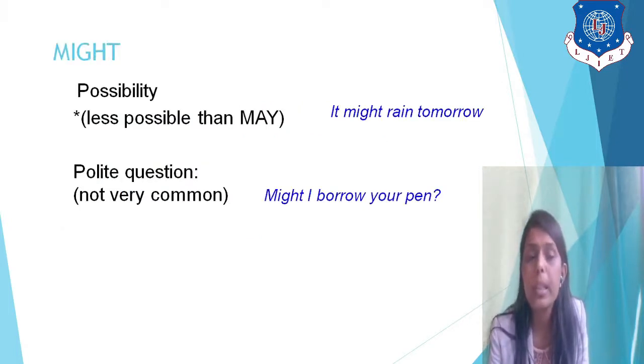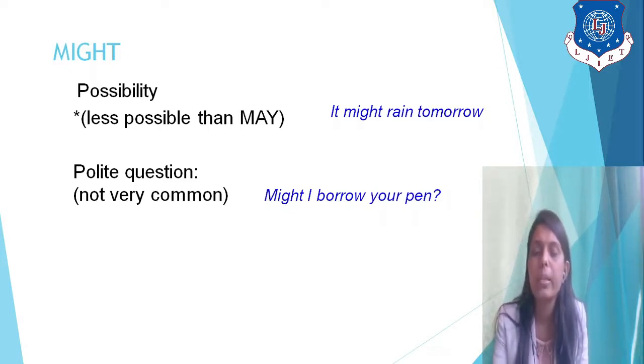Now for possibility, might is used. It might rain tomorrow, right? And when there is a polite question, then we can also use might, but it is not very common, like, might I borrow your pen? People generally don't use might.